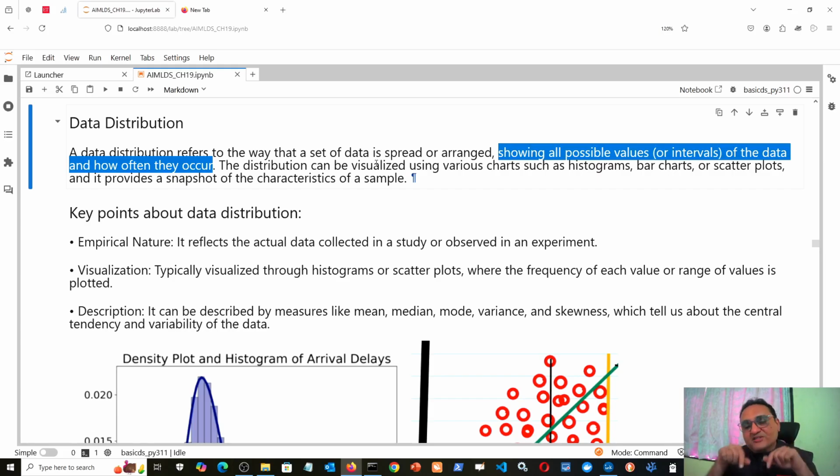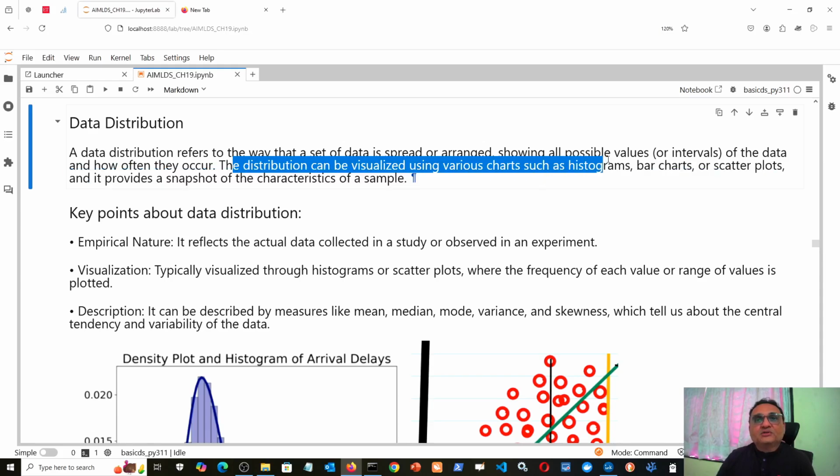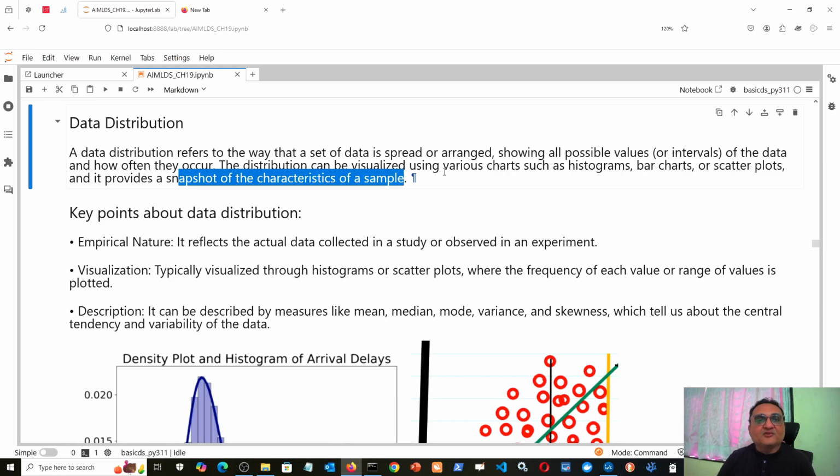So that is why the best way to look at data distribution is a histogram, because a histogram divides the data into bins. So age, for example, would be divided into maybe 20 to 30, 30 to 40, 40 to 50, 50 to 60, 60 to 70, like that. And you will see the count in each age group. So there are intervals, 20 to 30, 30 to 40, and how many data points belong to each interval, that you want to know. Okay, so a histogram can be handy. You can also use a scatter plot. Okay, so histogram, bar chart, or scatter plot, these provide a snapshot of the characteristics of a sample.